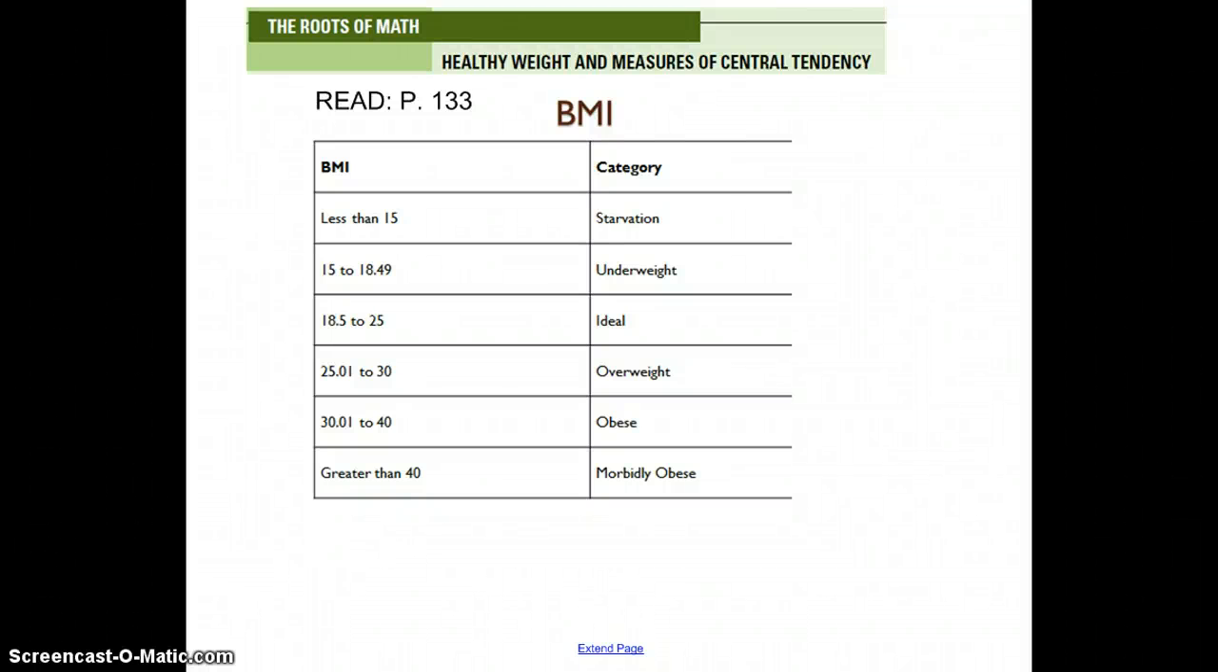You can start by reading page 133, which is the roots of math, talking about BMI. Now, BMI is a measure to see if you have a healthy weight or not. Here are the categories. So these are the BMI numbers, and this tells you if you are starving, underweight, ideal, overweight, obese, or morbidly obese, according to those standards.